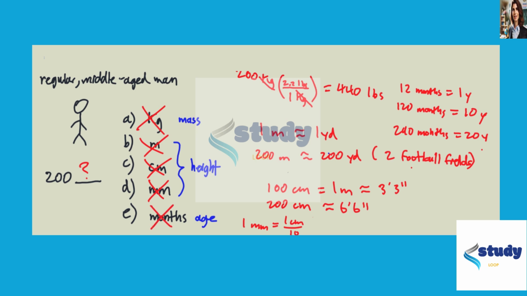Therefore, in conclusion, we have ruled out all these choices of units as a plausible answer for the number 200 to describe a regular middle-aged man.